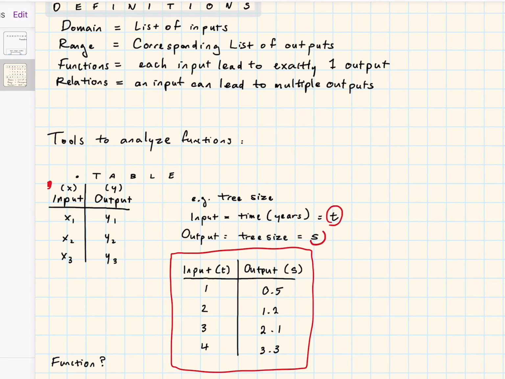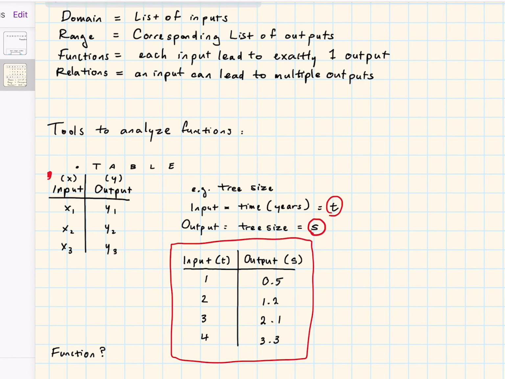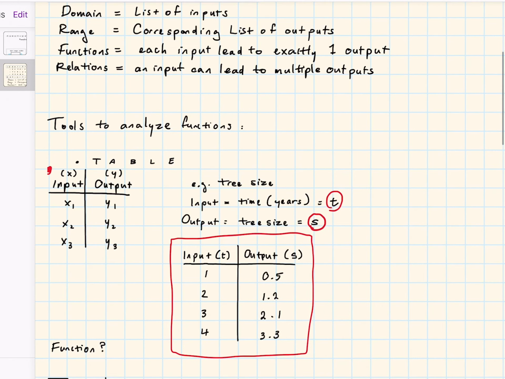These are just arbitrary letters. You can call them A and B, C and D, but for convenience's sake, I'm going to call my time T and my size S. So again, as my T, which is my time here, increases, you can see that the size of the tree also changes, which in this case also increases.